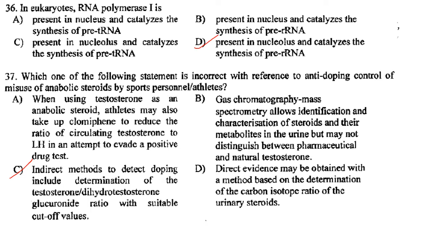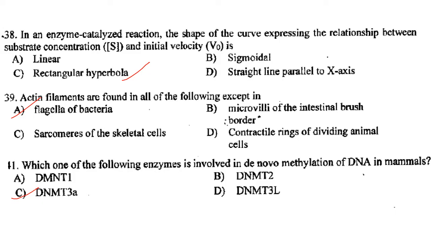Which of the following statements is incorrect with reference to anti-doping control of misuse of anabolic steroids by sports personnel and athletes? So indirect methods to detect doping include determination of the testosterone dihydrotestosterone glucuronide ratio with suitable cutoff values. So answer is option C. Then in an enzyme catalyzed reaction, the shape of the curve expressing the relationship between substrate concentration and velocity V0 is a rectangular hyperbola.